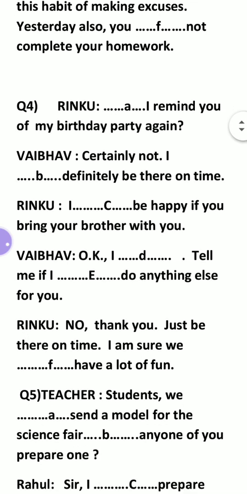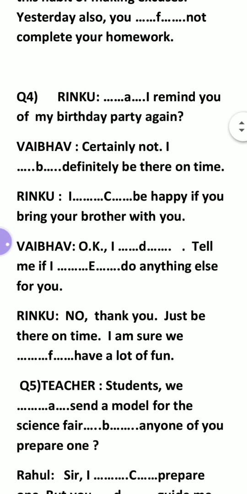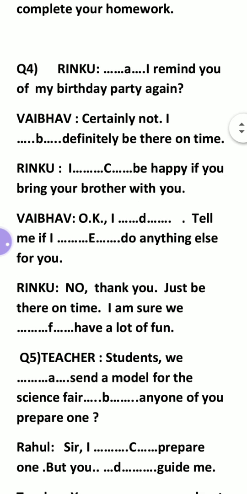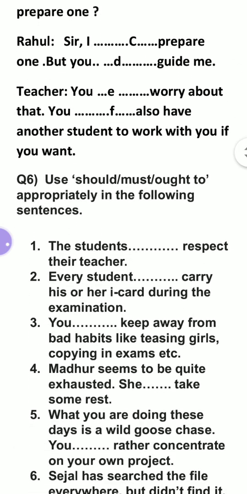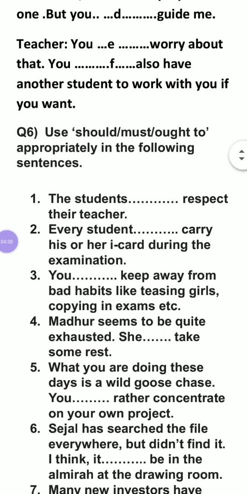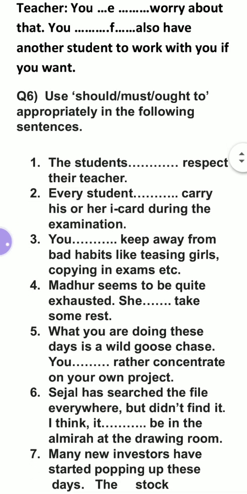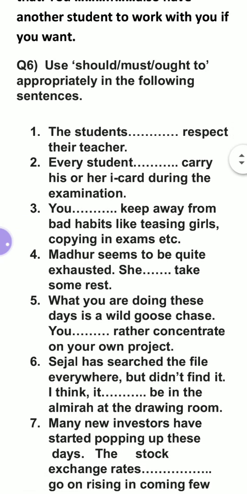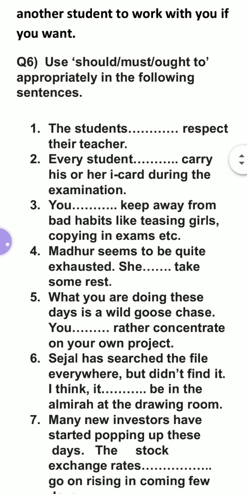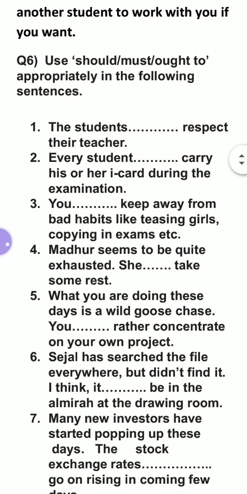Question number 4 you will do the same way as I have done question number 3. Question number 5 also has the same dialogue form. Till question number 6 you will do according to the instruction I have given. Question number 6: use should, must, ought to appropriately in the following sentences. The students blank space their teachers.